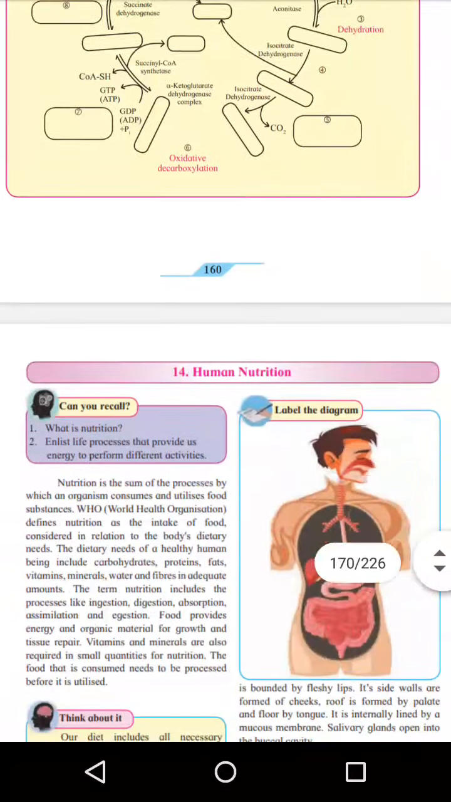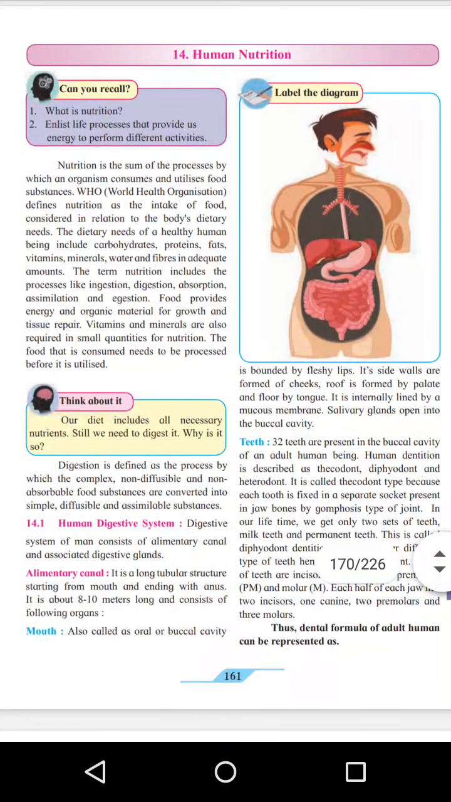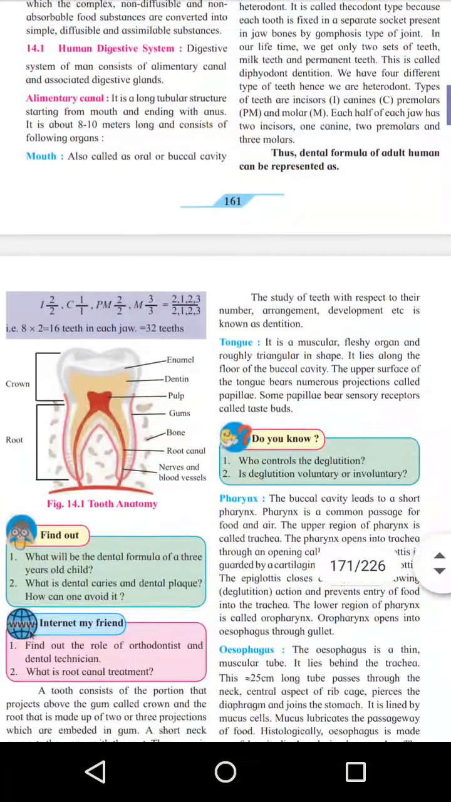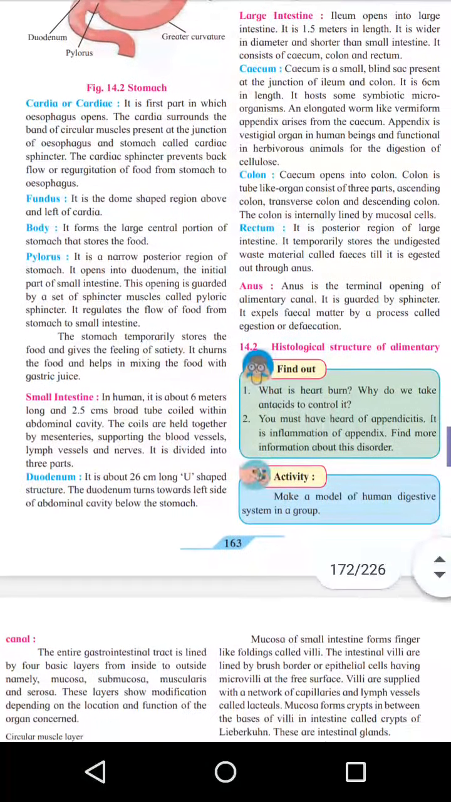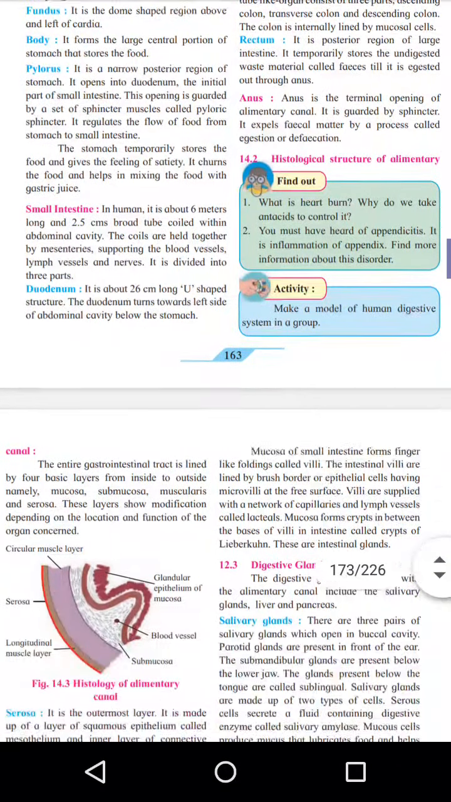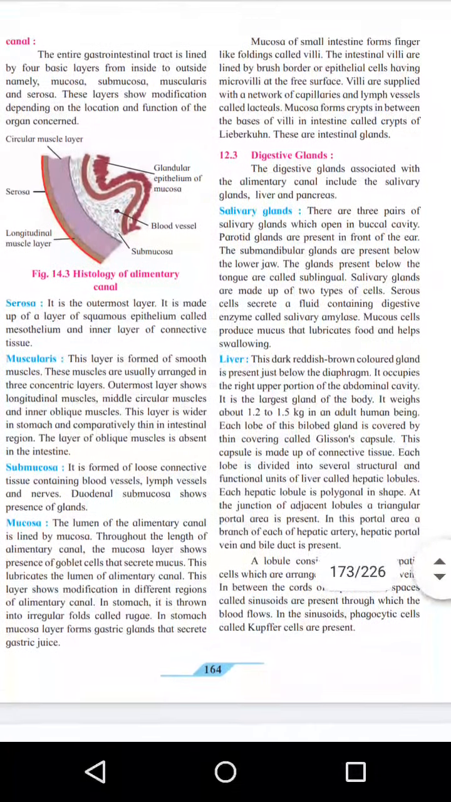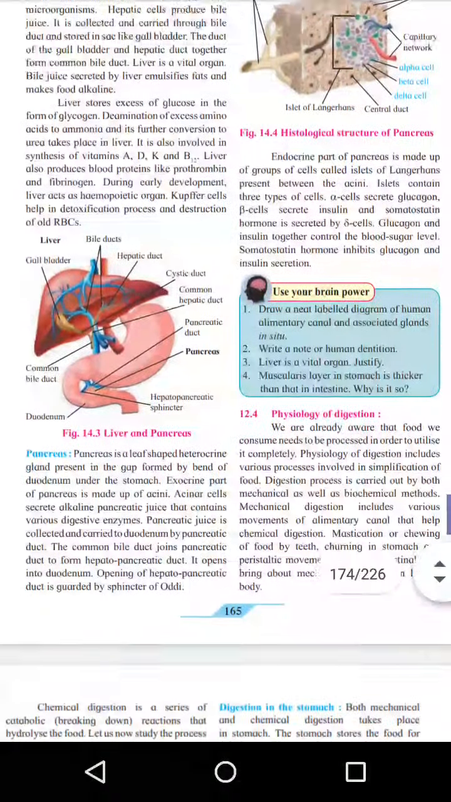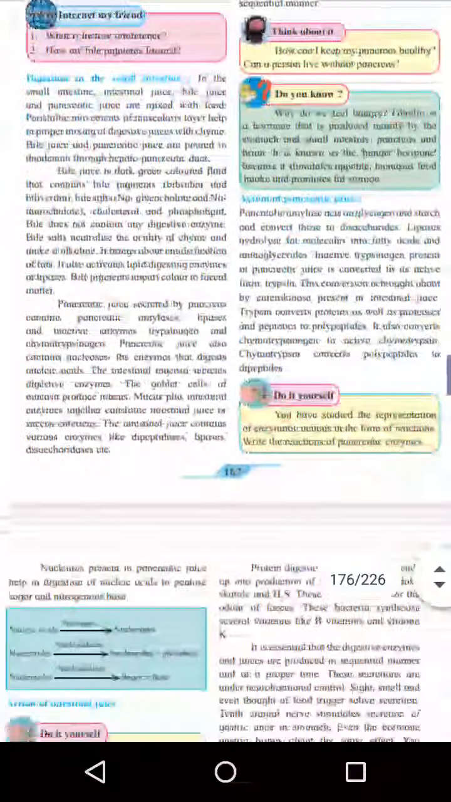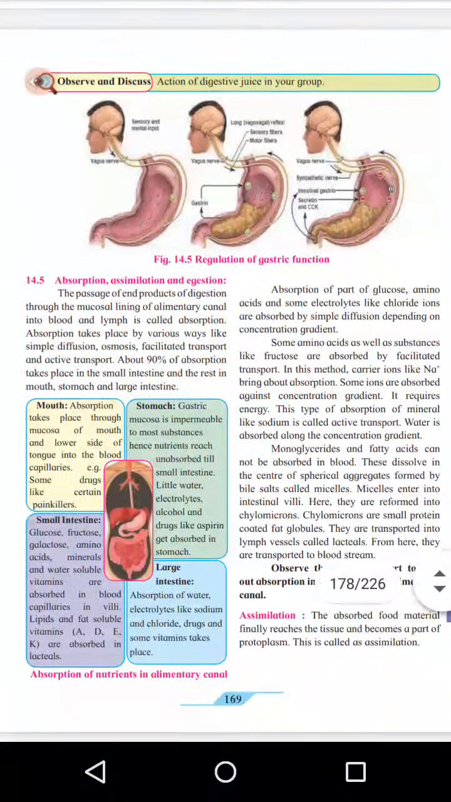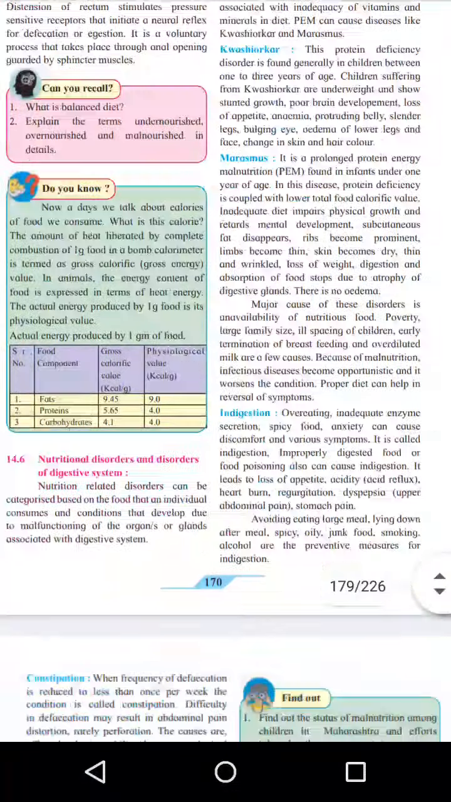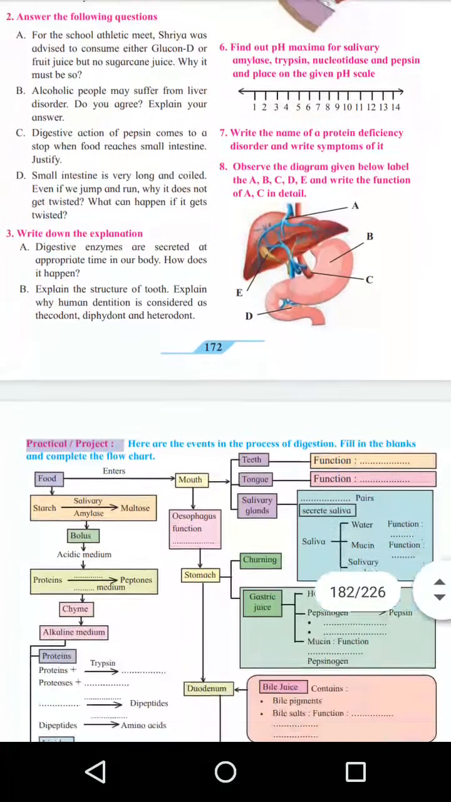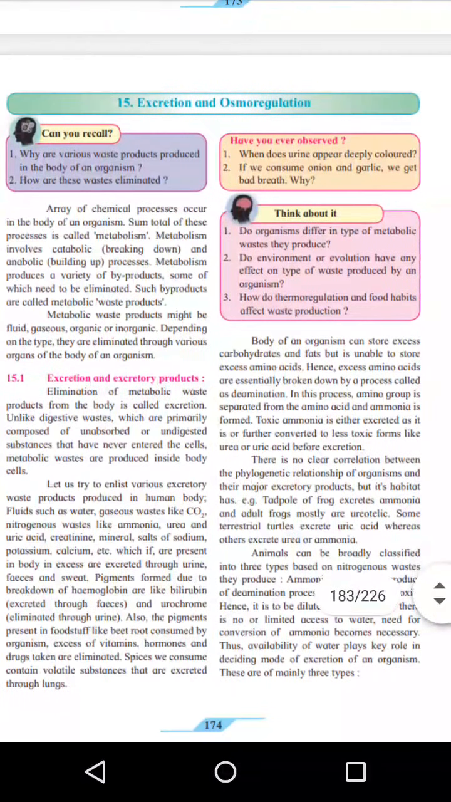Then the next topic is human nutrition. All the food materials which we eat, what happens to that food material, how it is digested, which organs are included in our digestive system, and what the functions of each and every organ in the digestive system are, we will see in this topic.